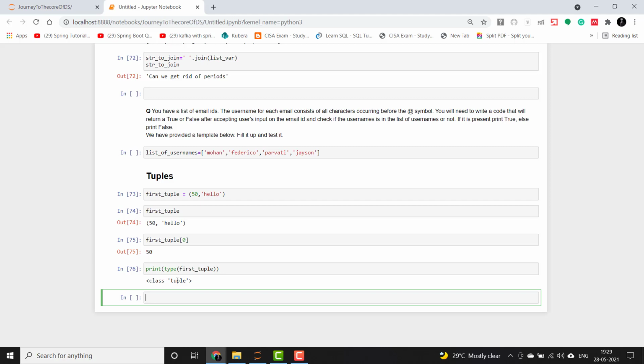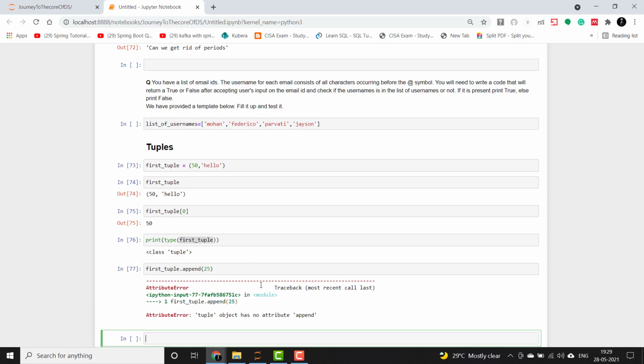There is an interesting fact about tuples: they are immutable. Once we have created a tuple, we cannot add values to it. You can verify this by trying to append a value to it, and it will give an error that the tuple object has no attribute append.